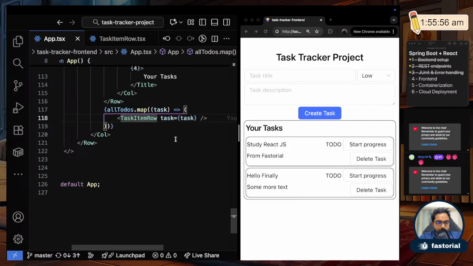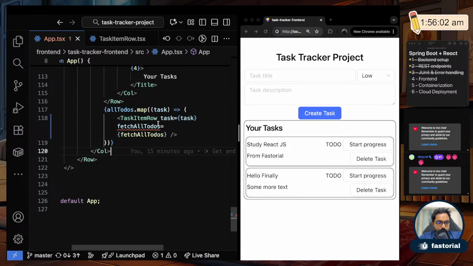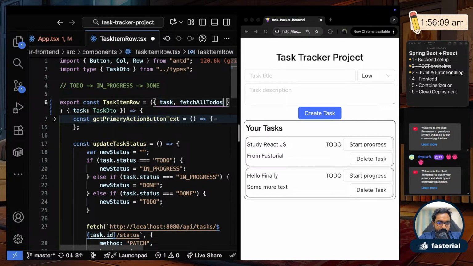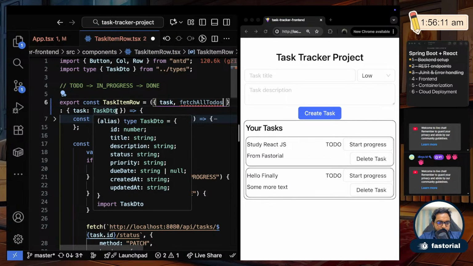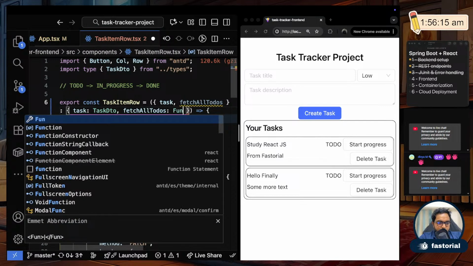So in the task item row, for each task item row, I'll also send this fetchAllToDos as a function. It's showing an error because I have to define it here. Task comma fetchAllToDos, and then I should say fetchAllToDos is a function. How do I say that? Like this?